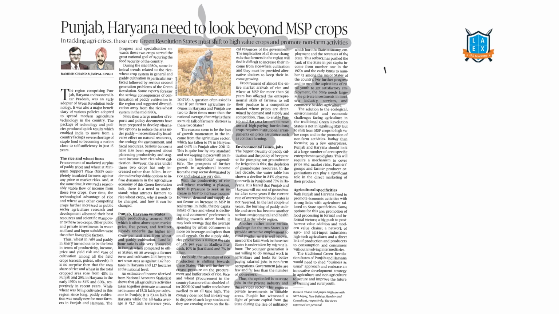Let us start the discussion on today's newspaper, that is 16th December 2020. The first article for discussion is Punjab Haryana need to look beyond MSP crops. What are the MSP crops? For 24 different types of crops, Government of India announces MSP, minimum support price. Among this, government procures majorly two crops, that is rice and wheat. This is distributed to the people through public distribution system. How this MSP has come into existence, what are its consequences, we will see in this article.